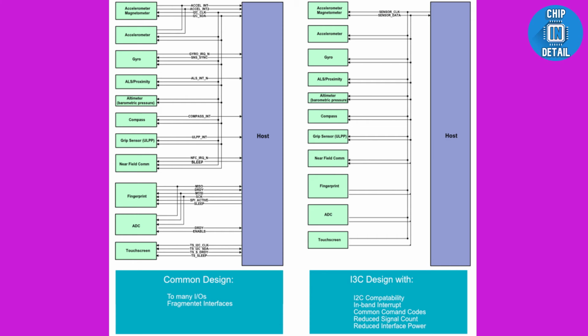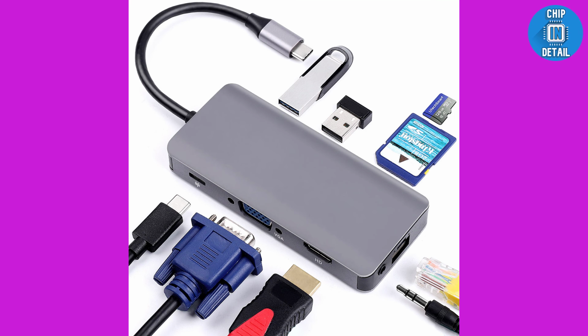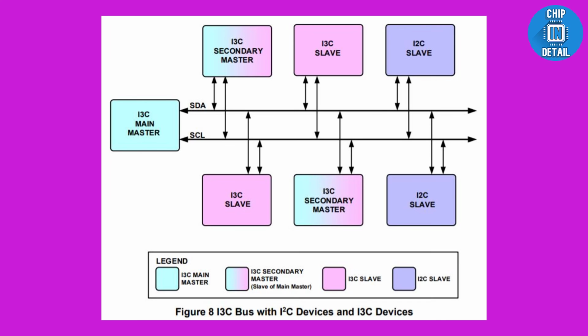In I2C, we don't have any mechanism to automatically discover devices present on the bus. I3C, on the other hand, supports automatic device discovery and dynamic address assignment together in one go. In this regard, I3C is closer to a discoverable bus like USB than it is to I2C or SPI. I3C supports the hot join mechanism, which is similar to the USB hot plug. This mechanism allows slaves to join the bus even after it has been initialized by the master.